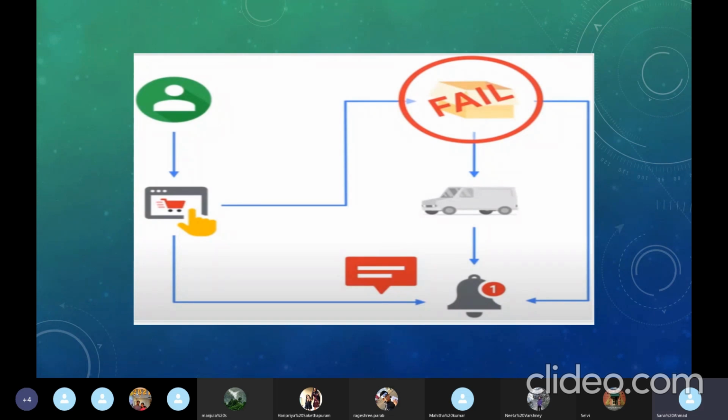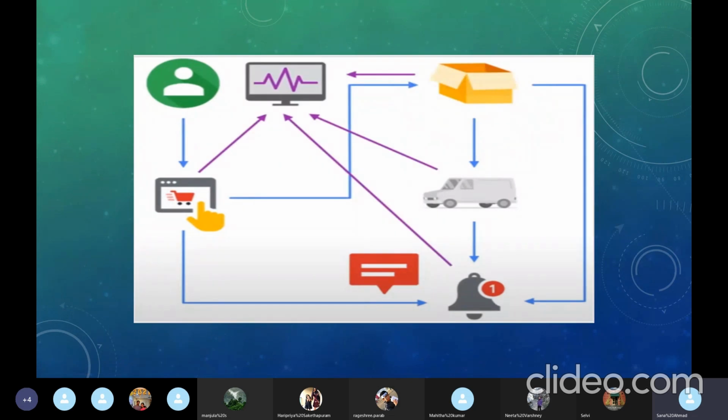So suppose next we see that something new is introduced. Suppose the developer has this, and then a new thing has been introduced in this application. Suppose we want monitoring to happen, so that the packaging is going well, the shipping is going well, the notification is going well, so that everything is monitored.